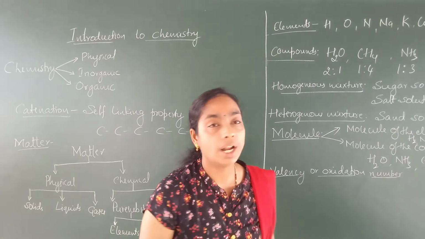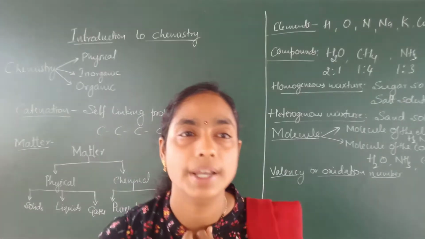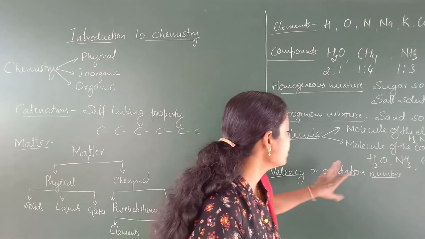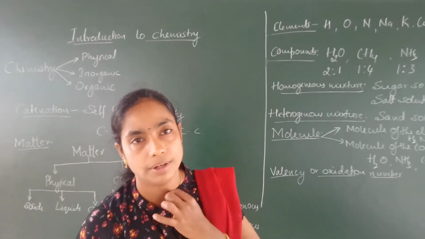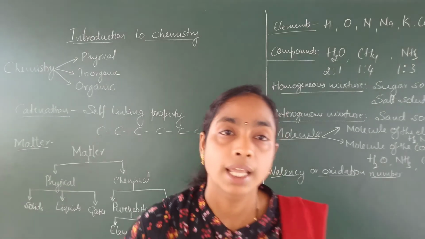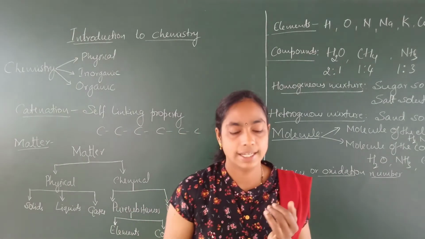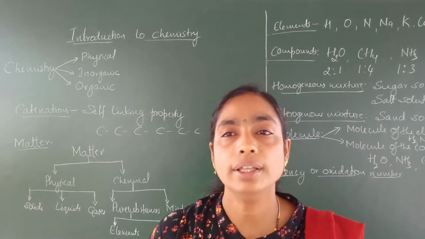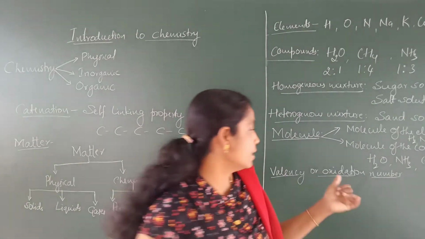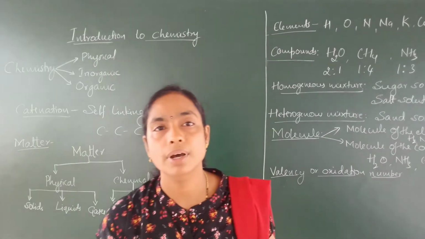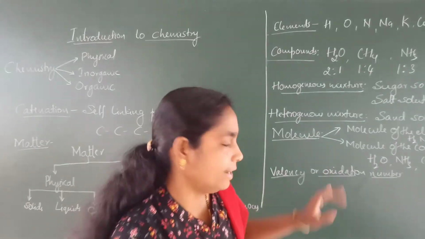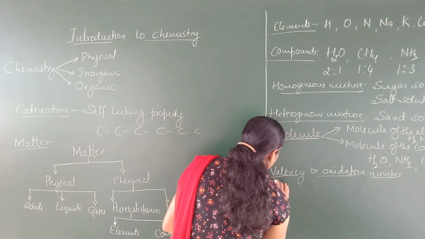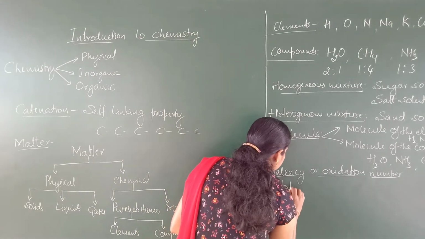The actual or apparent charge possessed by the atom in a molecule is called either valency or oxidation number. Or in other words, the number of electrons gained, lost or shared during the chemical bond formation is called oxidation number or valency. To explain this, I will take alkali metals as an example.